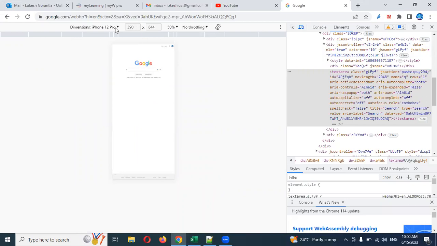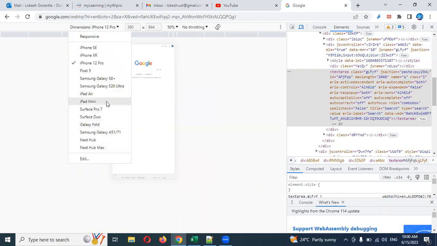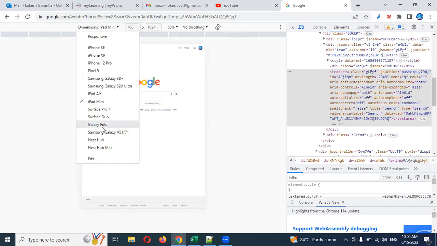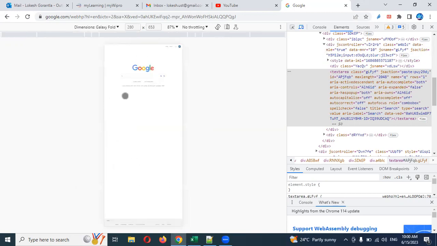If you see, so many things are presented here. Even iPad Mini, and you can choose Galaxy Fold. All these things you can choose by clicking this particular option, and you can see that particular mobile view. Any browser looks similar in that format on that device as well. These are all things we are going to test.